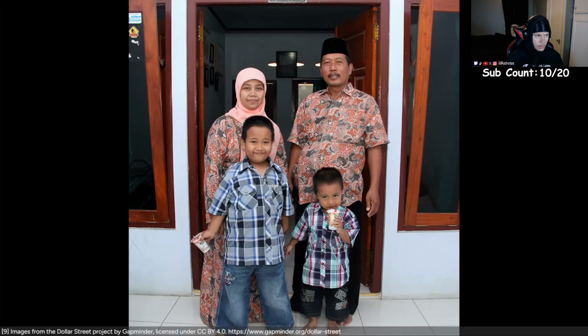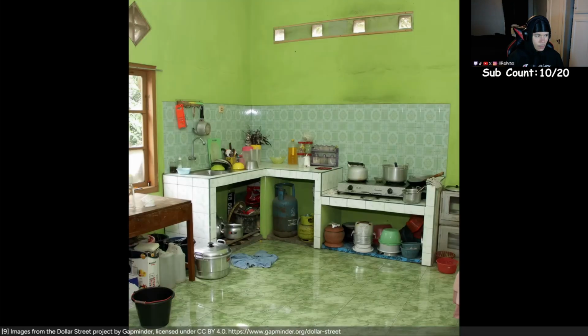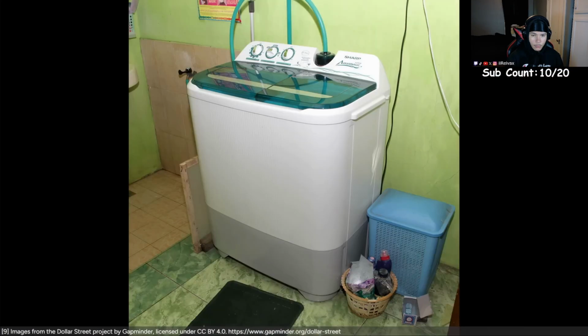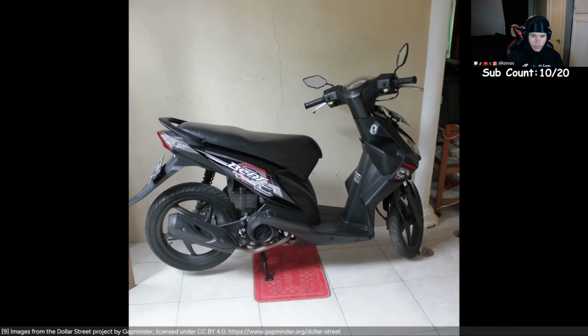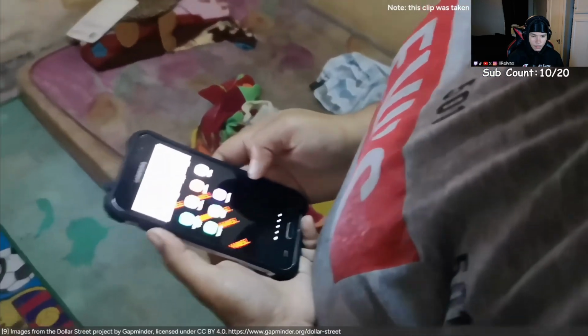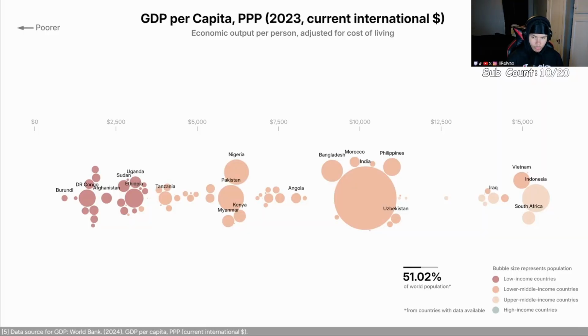This family of four lives in a house with a bathroom, a kitchen, bedrooms, and other amenities we didn't see in the previous income levels. They got laundry. Motorbikes are a common means of transportation, and most people have access to internet and use smartphones. We're entering the richer half of the world.